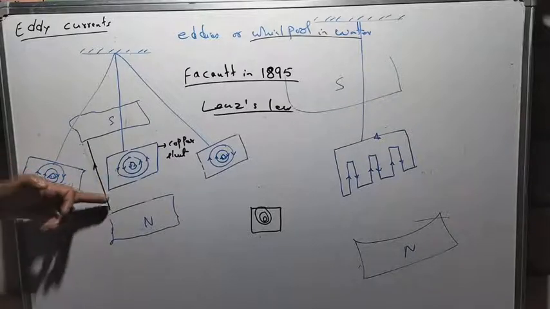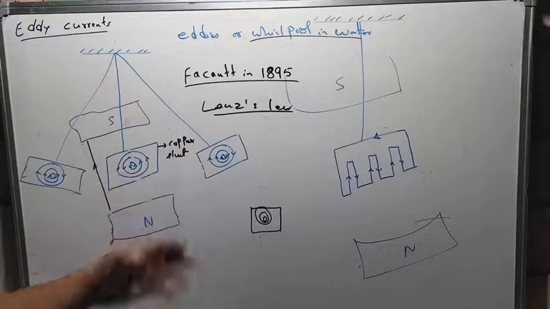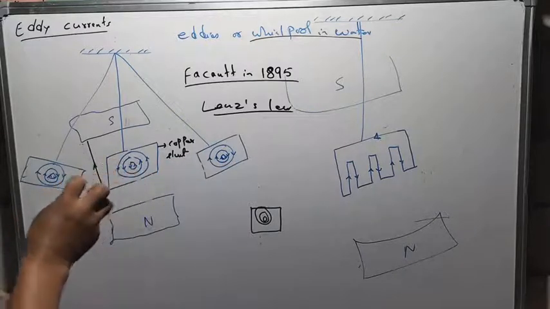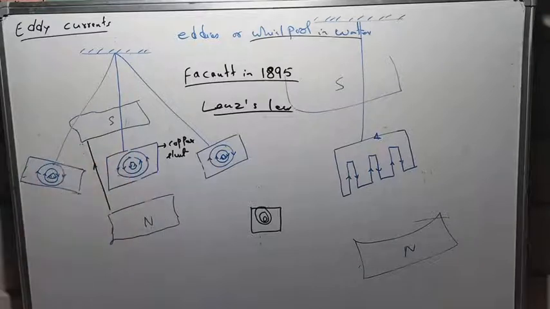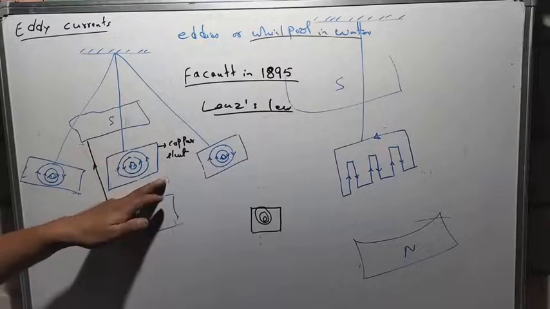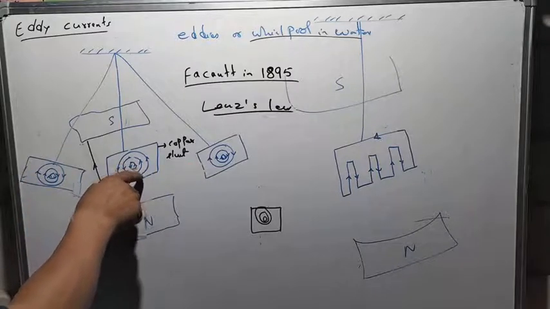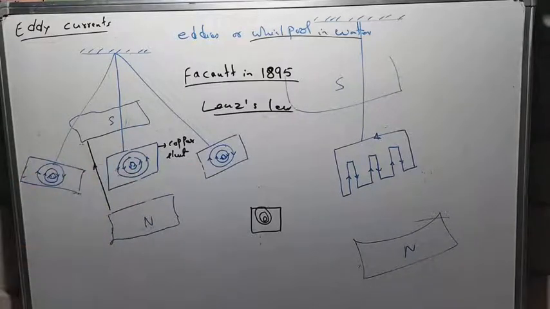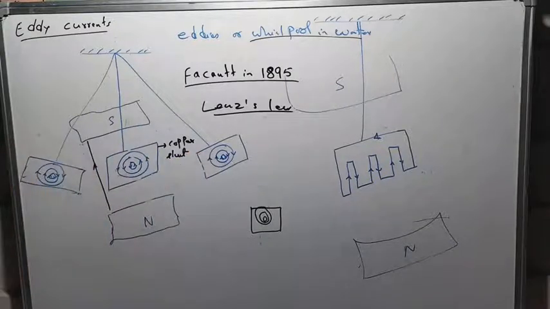As the bob is going that side towards the right, what will happen? The magnetic flux which is linking with this metal sheet will start decreasing. So because of the decreasing magnetic field, the current here, which was previously in the anti-clockwise direction, will now be in the clockwise direction.